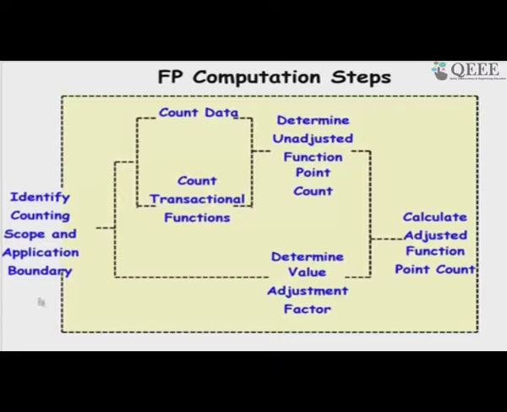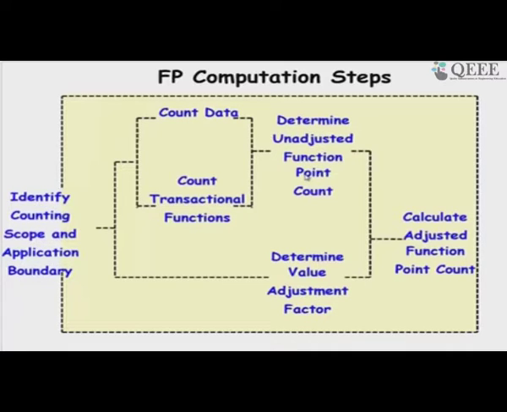So, this just shows that given the SRS document which identifies the scope and application boundary, then we can look at the SRS document and compute how many data input and output and how many transactional functions there are, and then based on that we will obtain the unadjusted function point, UFP.